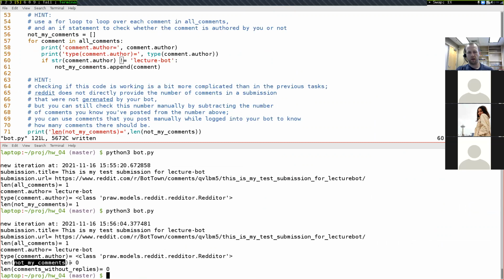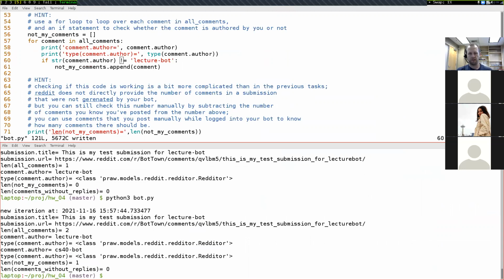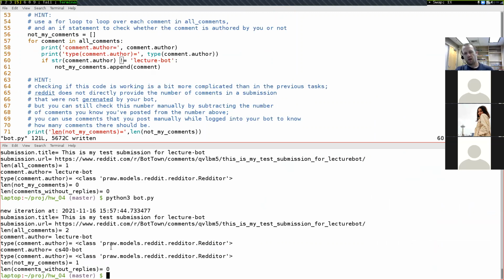So the length of not my comments should be 1, but the total comments should be 2. Let's go ahead and run my experiment, test that hypothesis. And it looks like that hypothesis is correct, that the length of not my comments is 1, and the length of all comments here is 2.